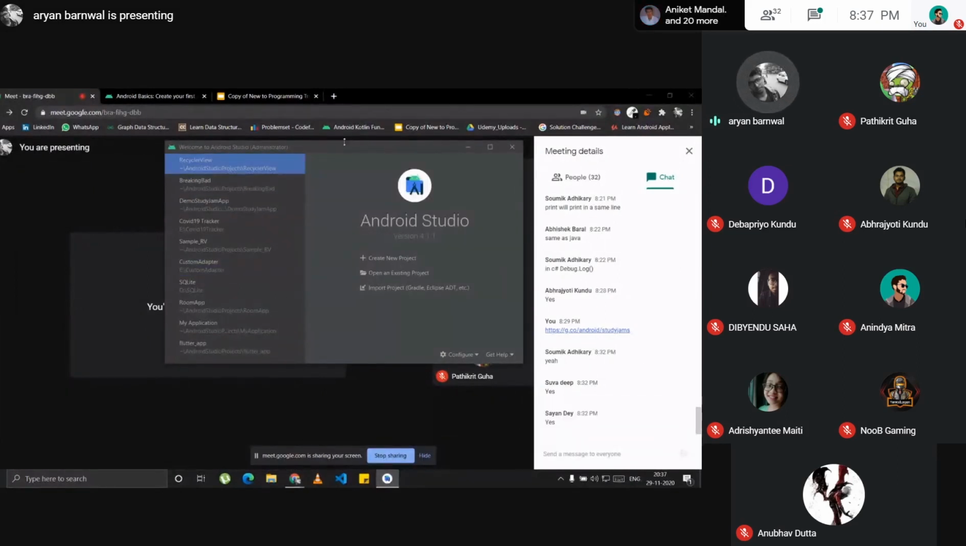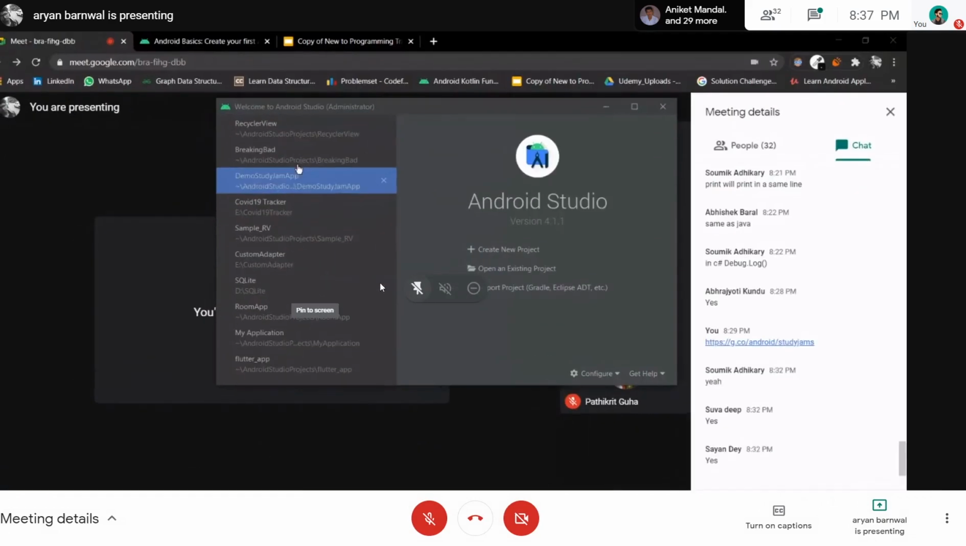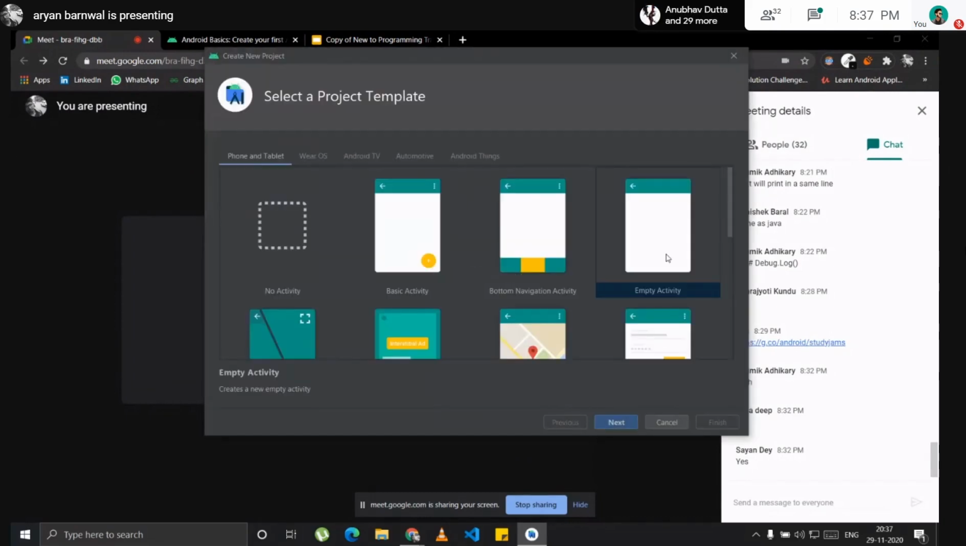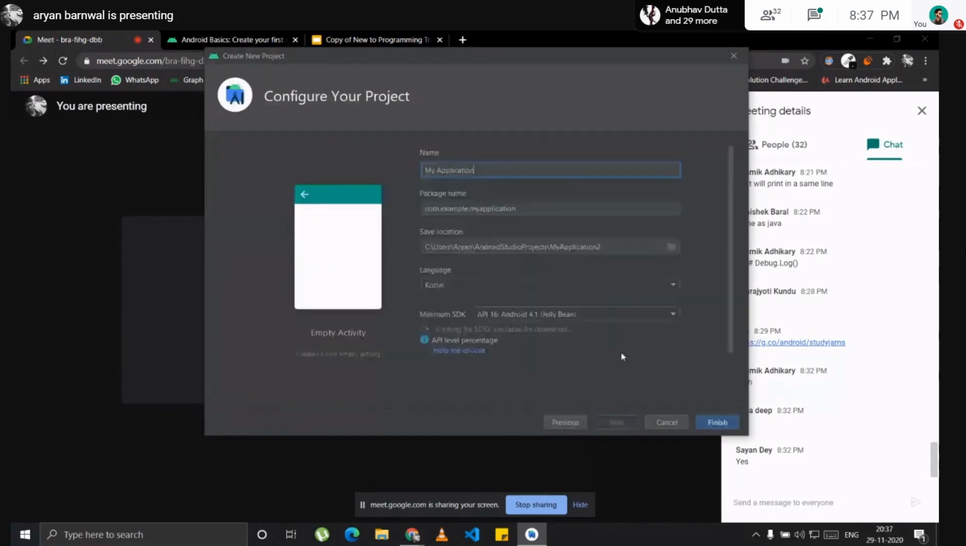Okay, so this is the Android. When you open Android Studio, I have actually made a lot of apps, so you will see here the recent apps I've opened. You will click to create new project, give it a name, and select the empty activity for right now because you're just starting. I will just name it Study Jams Android app. Not a very fancy name.